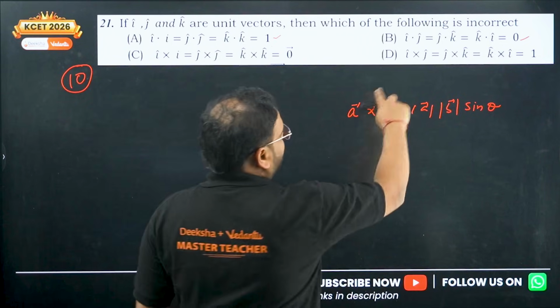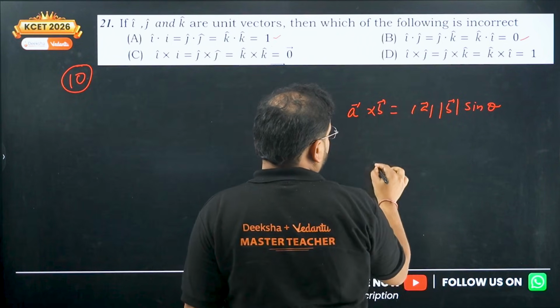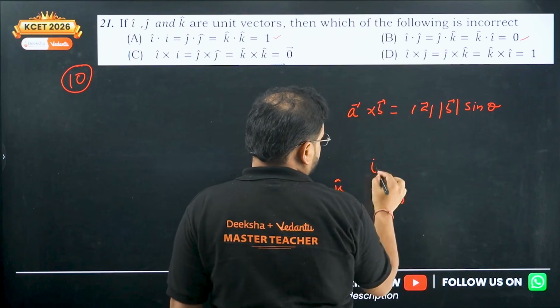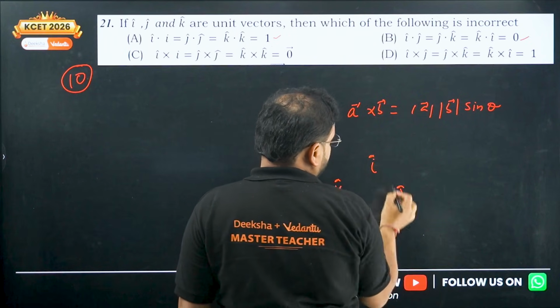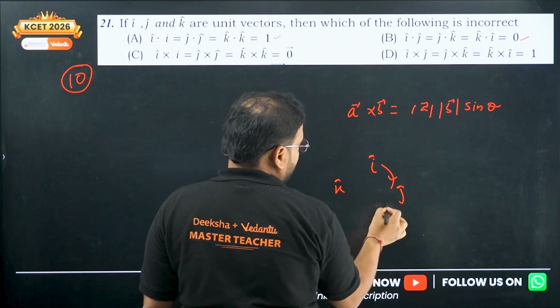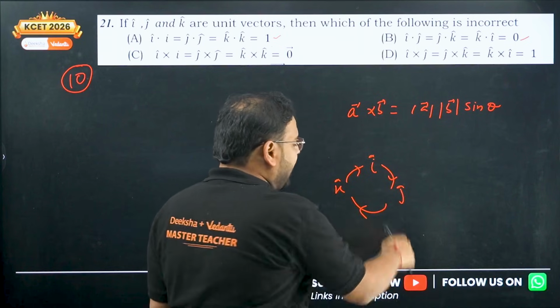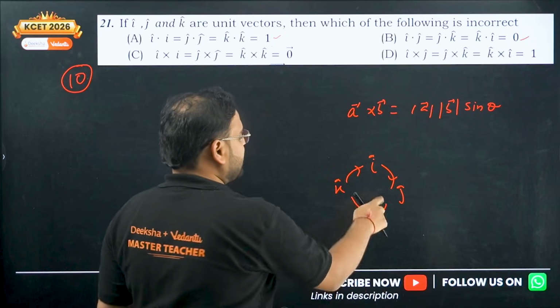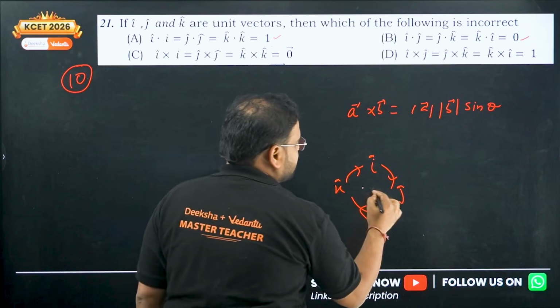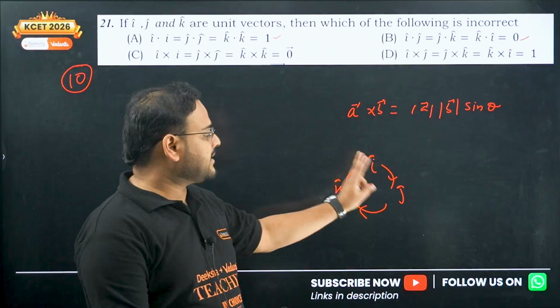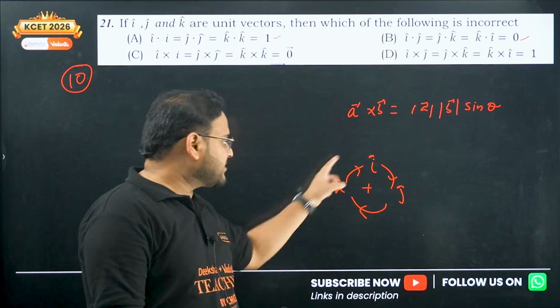Here you check cross product of i j, j k. For that we'll write this cross product nature. Check here: i, j and k. If you go i to j, you will reach k. You go k to i, you will reach j. You go j to k, you will reach i, and so on. And this is going to be positive. Means i cross j is positive k. k cross i is positive j. j cross k is positive i.